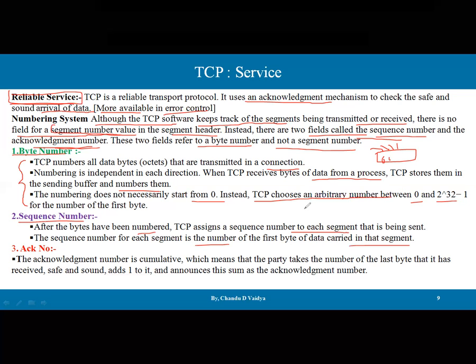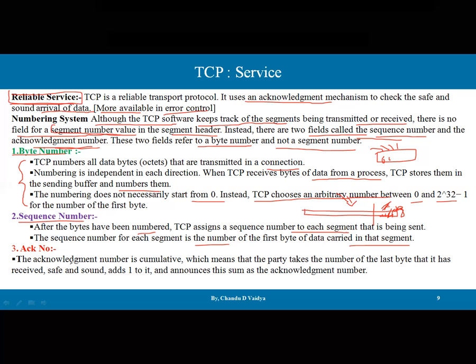If we go with this diagram and this logic, say upper layer data is being received, and here we are getting some data. We number these bytes, and by combining these bytes we create a segment. So a segment comprises a number of bytes, and those bytes carry some kind of information. That segment is going to be numbered with the sequence number.